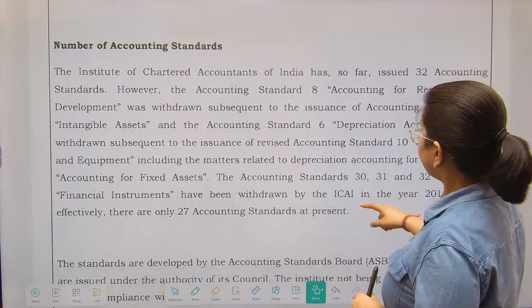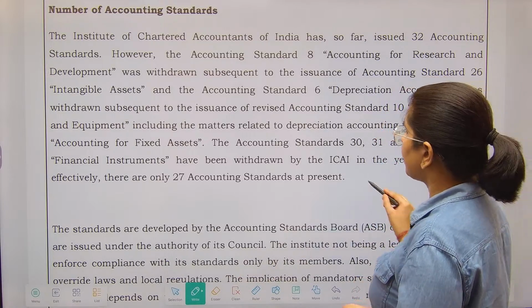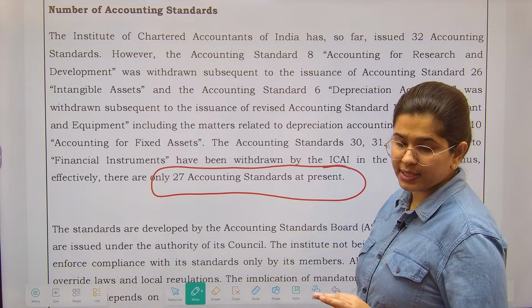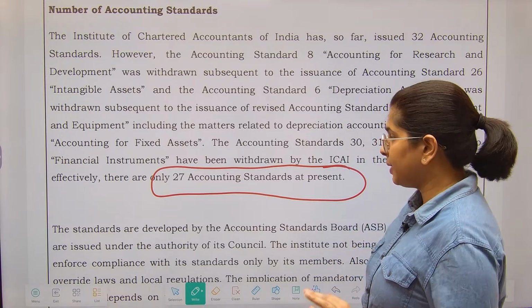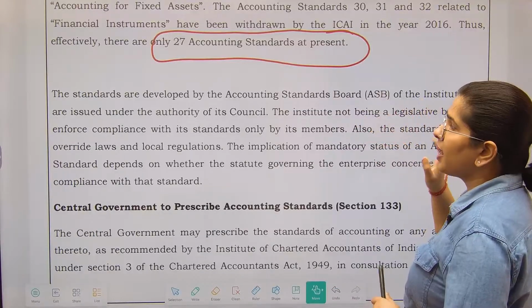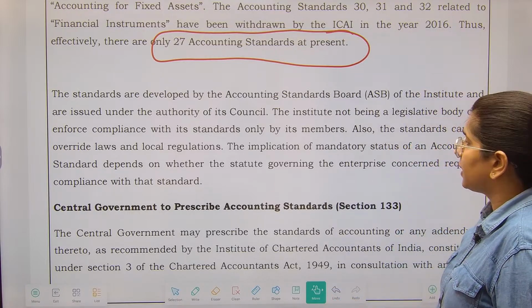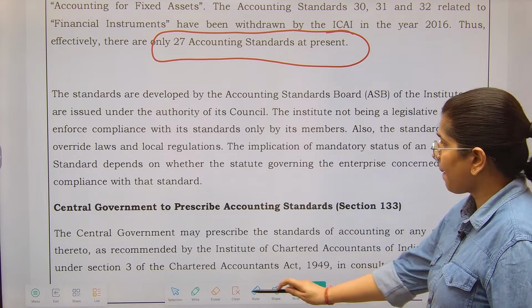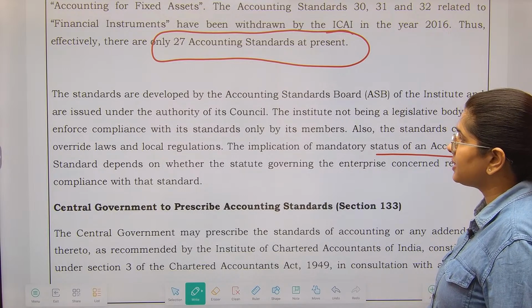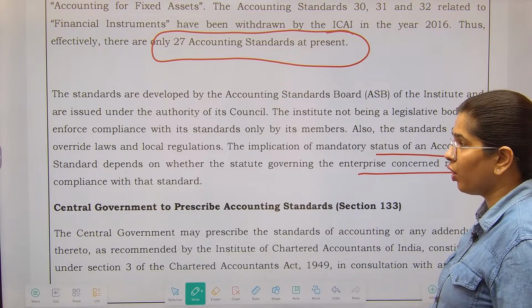So finally, how many accounting standards are there at present? So there are 27 accounting standards which are at present working and applicable in India. These standards are developed by the Accounting Standards Board under the authority of the ICAI Council. So this particular thing you all know. The implication of the mandatory status of an accounting standard depends on whether the statute governing the enterprise concerned requires compliance with that particular standard or not.